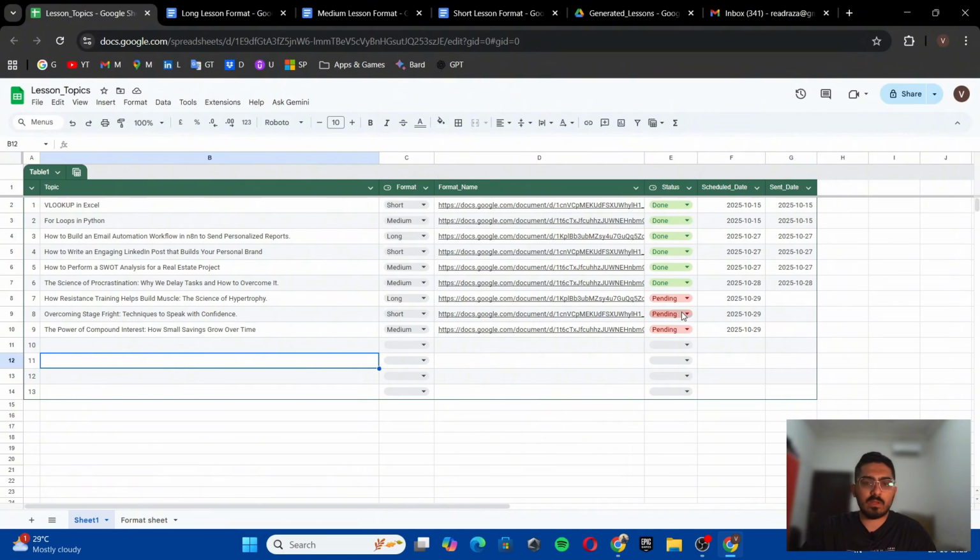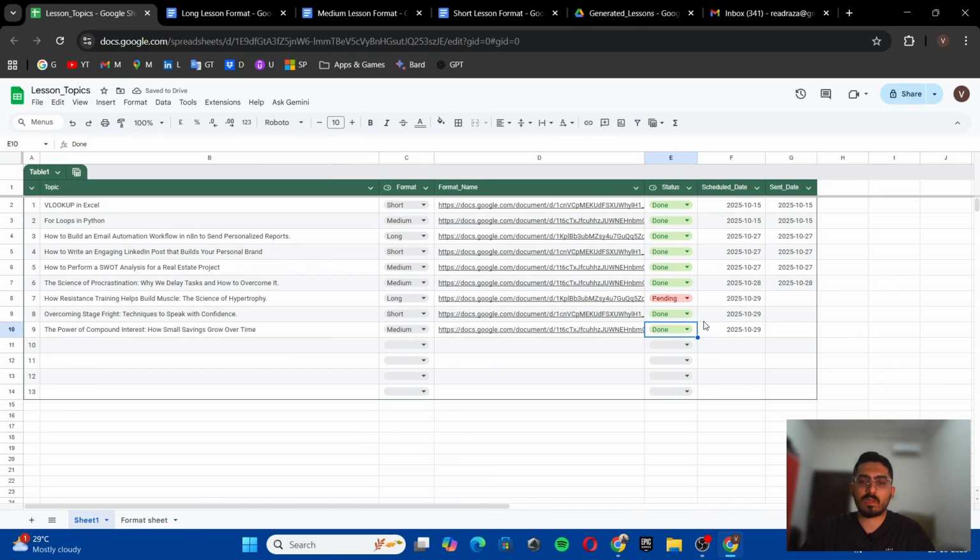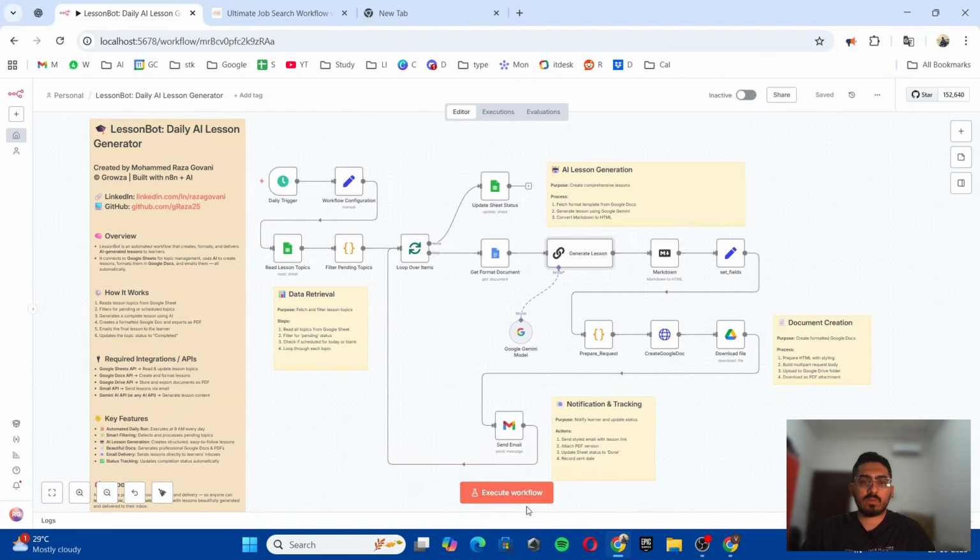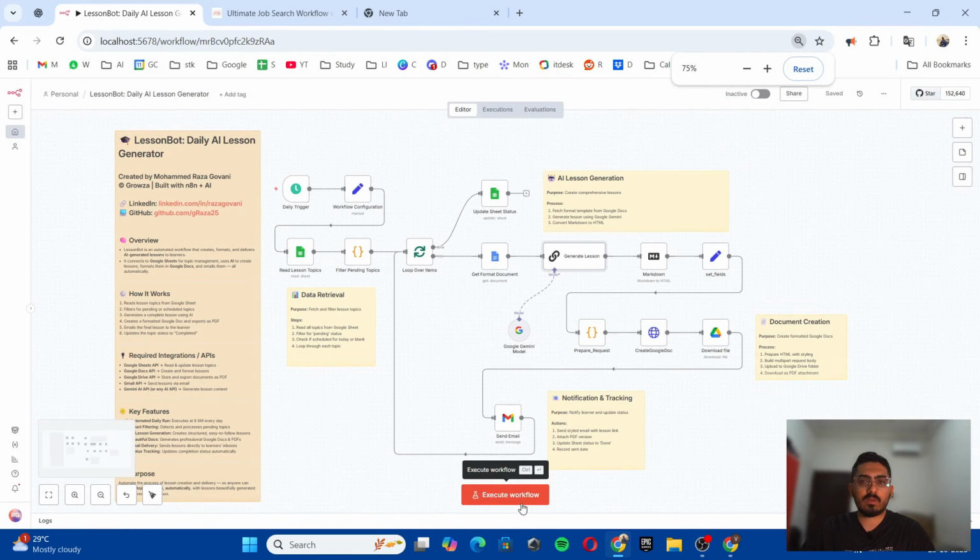First we will take one topic. For that we will change the status for these two topics to done, so that it doesn't filter out those two topics. We will choose this topic which has the long format, okay, and the date is for today. So if I run it today, it will work. We'll check in the workflow how it goes, and we will see the output and the email as well. So let me execute the workflow over here.